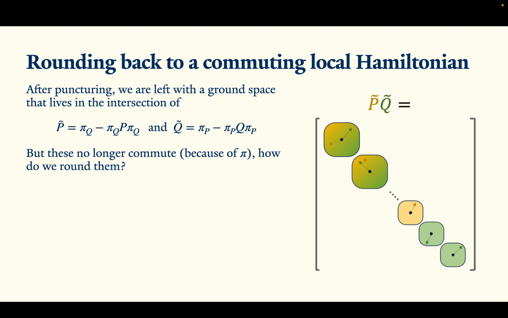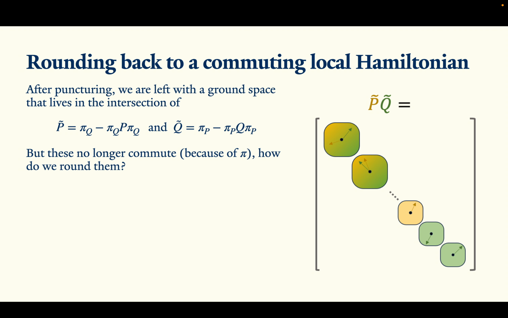Okay, so like I said, after doing this puncturing, we're left with a ground space that lives in the intersection of these 2 projectors. So I've just negated the thing. Originally I would have started with p and then sandwiched it by pi q, and now I'm just taking the negation of that subspace, which is pi q minus pi q p pi q, and similarly for q.